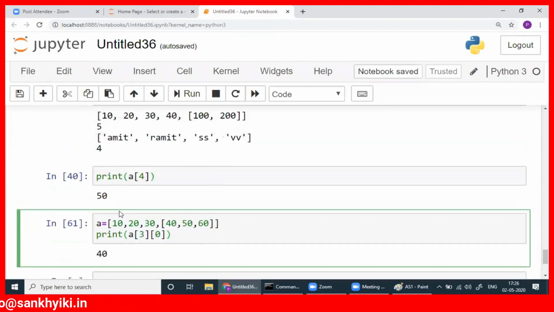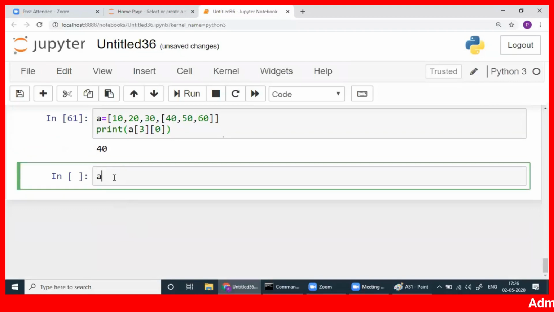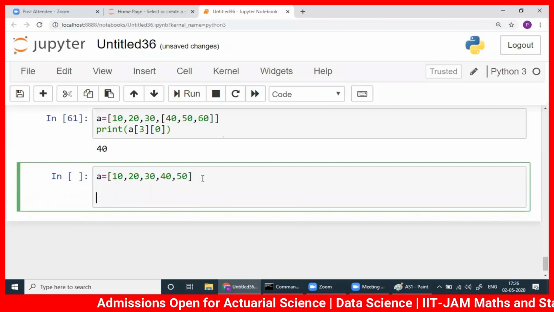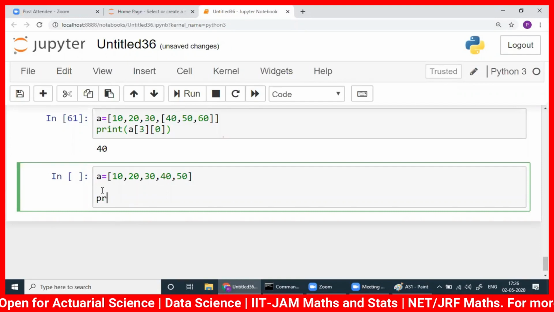Now let me write A once again. 10, 20, 30, 40, 50. Suppose I want to change this list.